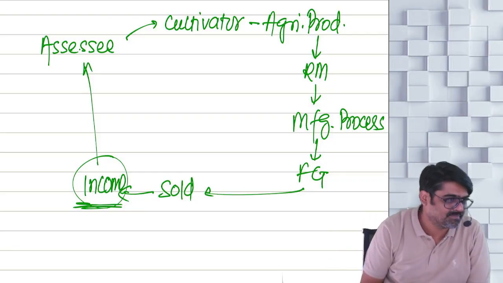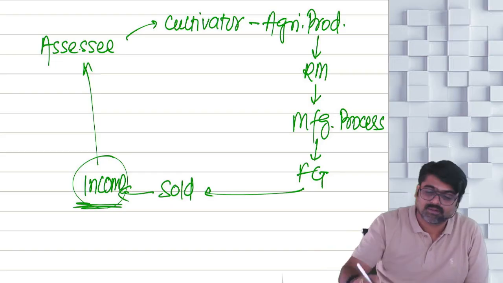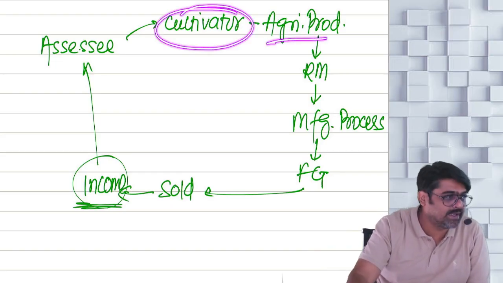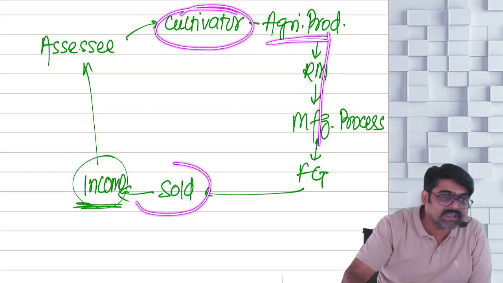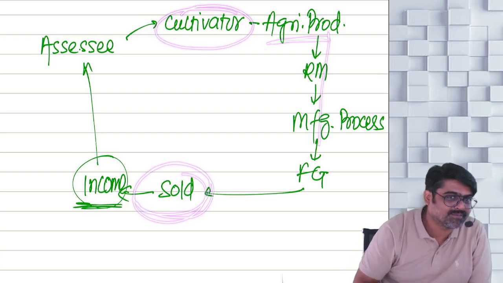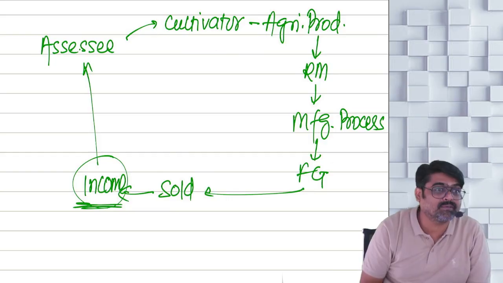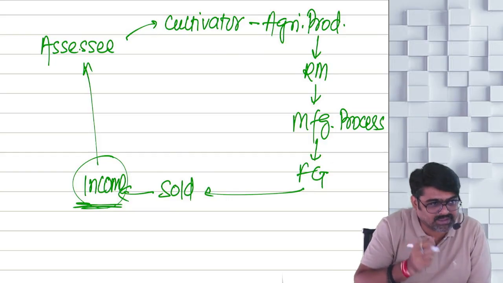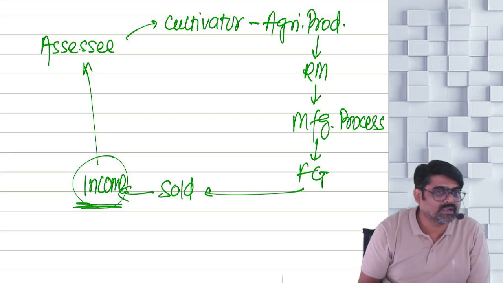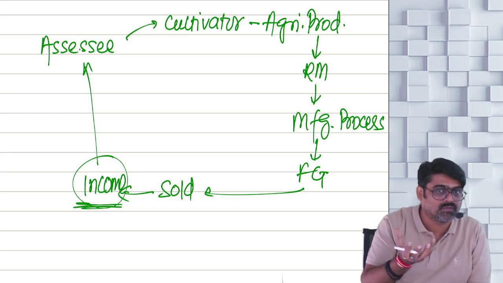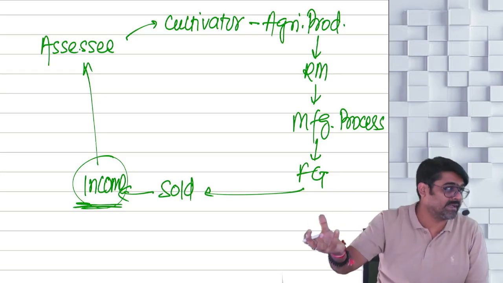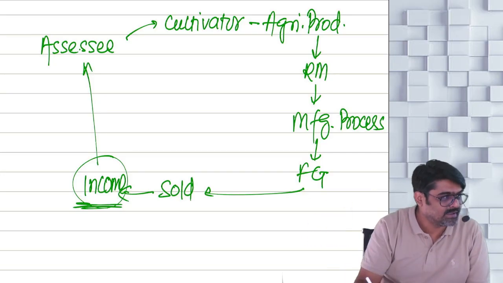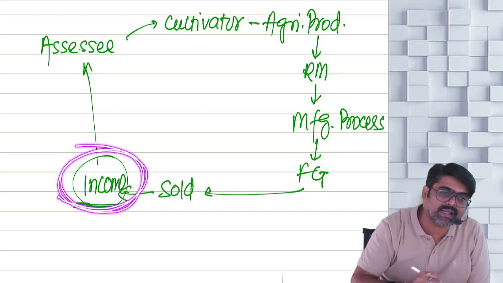60-40. Because you are cultivating tea, processing it, manufacturing tea and selling tea. So you are a grower and cultivator of tea. What are you cultivating? Tea leaves. Further, those tea leaves you are processing, and you are manufacturing tea and you are selling the tea. So will you calculate the profit of those activities?